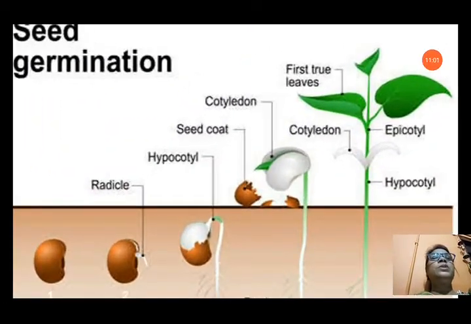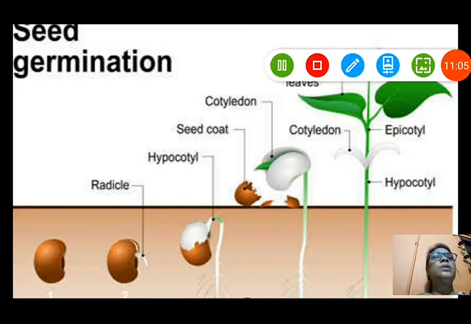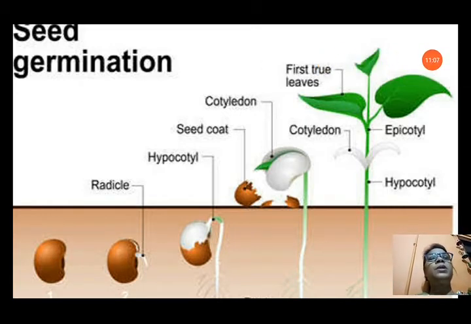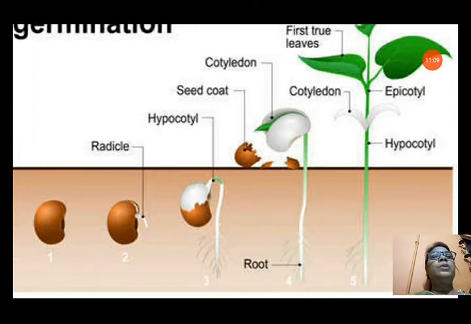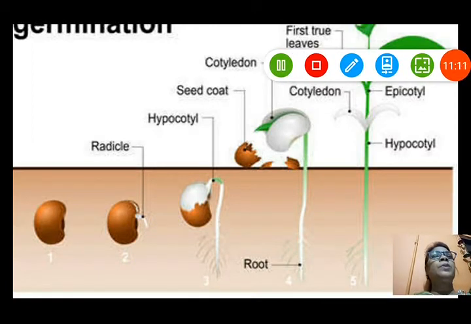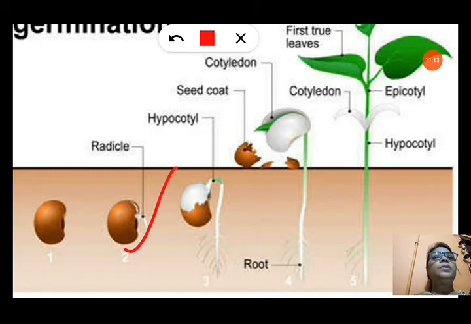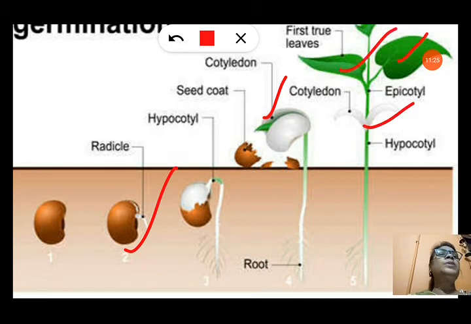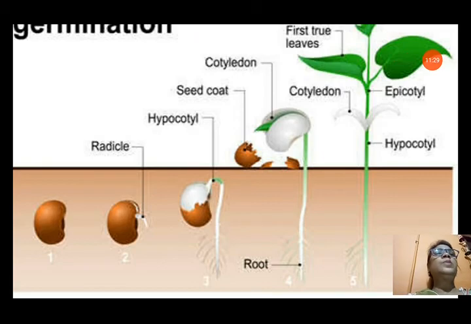Seed germination is also given here very nicely with labels. You can see how the radicle is shown here. In the first picture the radicle is there, going downside from the hypocotyl. In the second you can see the seed coat has broken up and the cotyledon is there. Then the cotyledon is dried up and the first true leaves appear on the plant. These are the stages of germination.